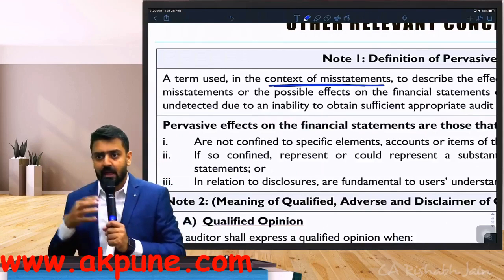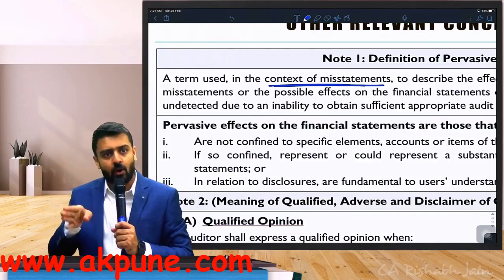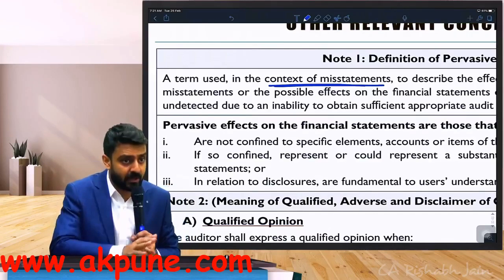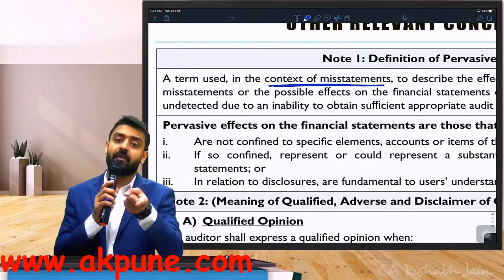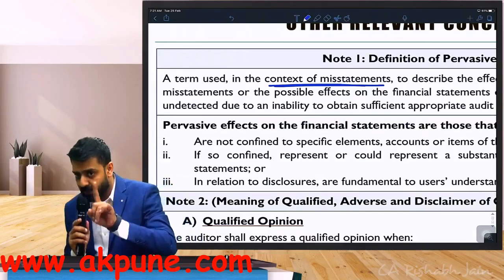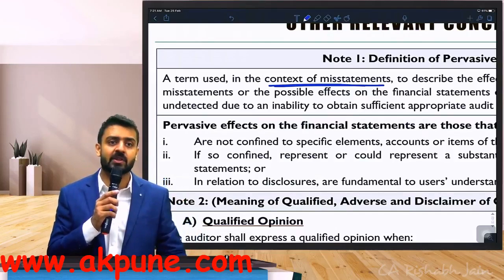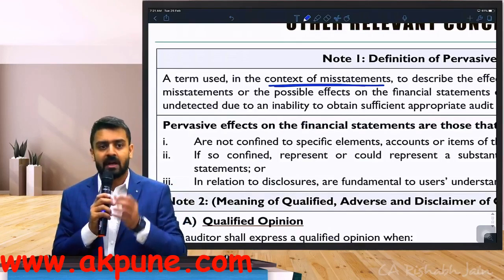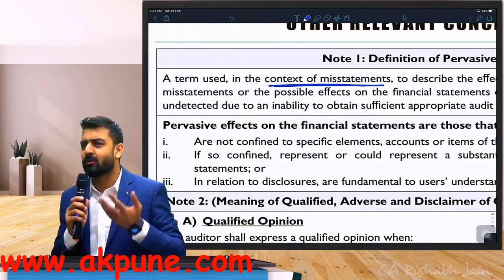Understand this carefully. If in auditor's judgment, the effect or possible effect of a misstatement will not only impact one area of financial statement, it will impact multiple parts of financial statements. For example, when I say multiple account balances or elements of a financial statement, I mean in the balance sheet, the effect is going to be on current assets, non-current assets, maybe on current liabilities also, maybe on non-current liabilities. Am I talking about a fraud basically?